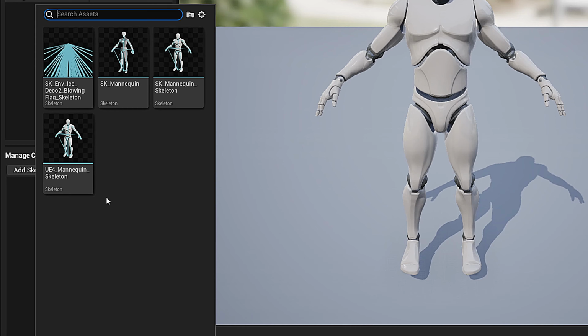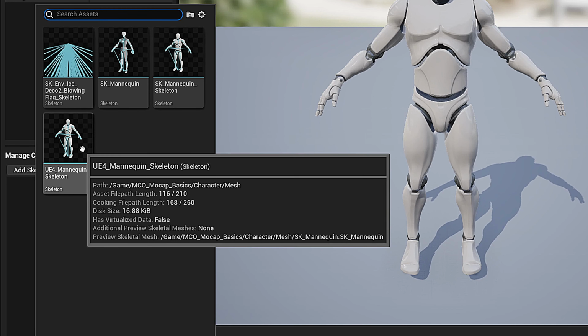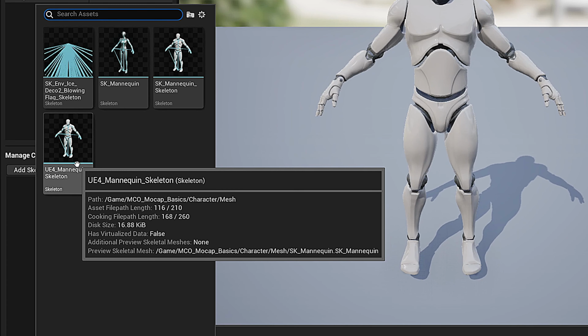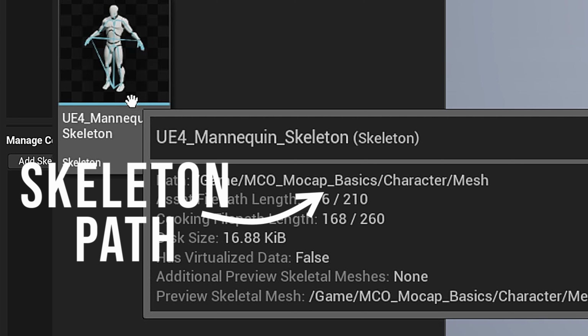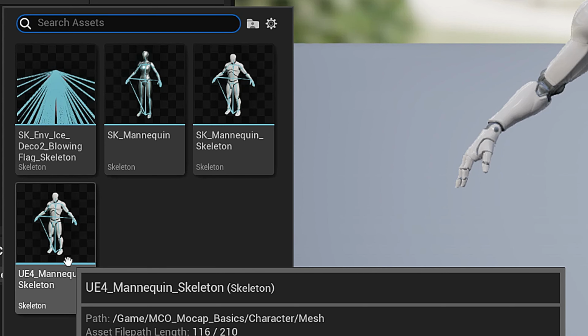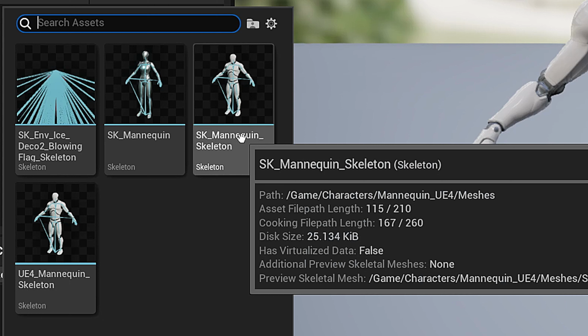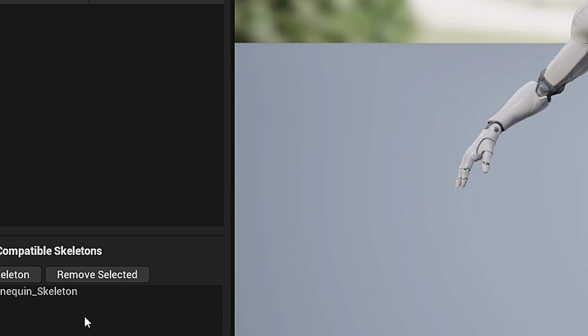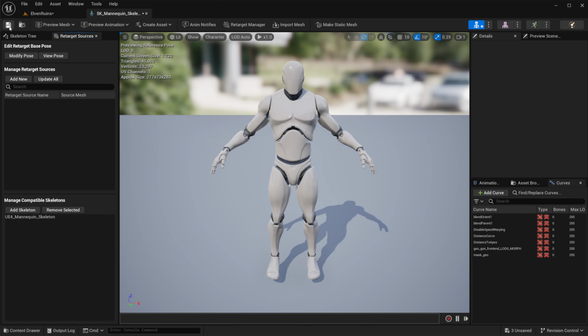So if you hover over the assets, it'll show you the path and the location that it's in. So this bottom left one here, UE4 mannequin skeleton, it's in the mocap basics folder. So that's the one we want. We want to be compatible with this skeleton. If we hover over this one, you see in the path, it goes to characters, mannequins. That's our mannequin that we're using. That's already in our level. So we don't want to choose this one. We want to choose this one. And we're going to select that. Hit save up here in the top, save this asset. And that's all you need to know right now.